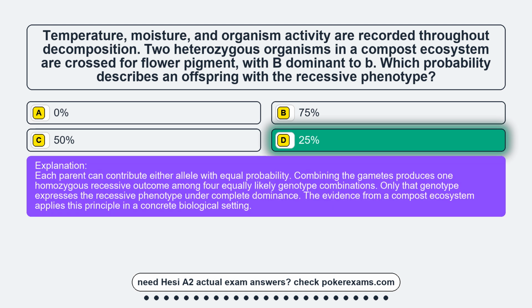Each parent can contribute either allele with equal probability. Combining the gametes produces one homozygous recessive outcome among four equally likely genotype combinations. Only that genotype expresses the recessive phenotype under complete dominance. The evidence from a compost ecosystem applies this principle in a concrete biological setting.